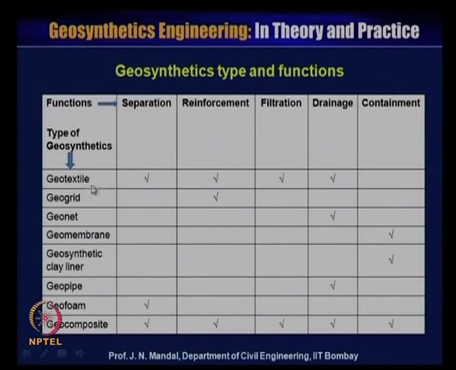Geotextile acts as separation, reinforcement, filtration and drainage; geogrid as reinforcement; geonet as drainage; geomembrane as containment; and geosynthetic clay liner, an alternative to geomembrane, also functions as containment. Geopipe acts as a drainage function, geofoam acts as a separation function, and geocomposite acts as all of separation, reinforcement, filtration, drainage and containment.